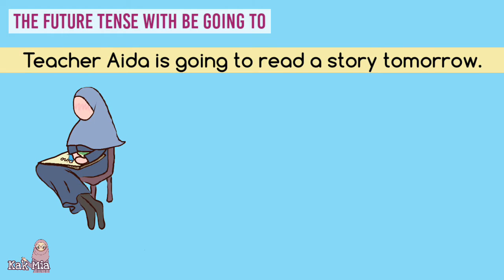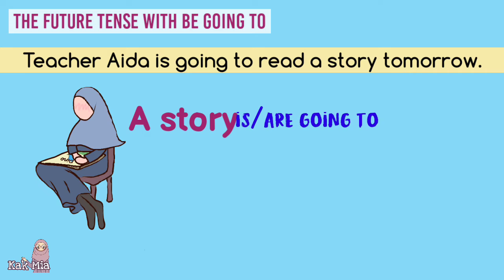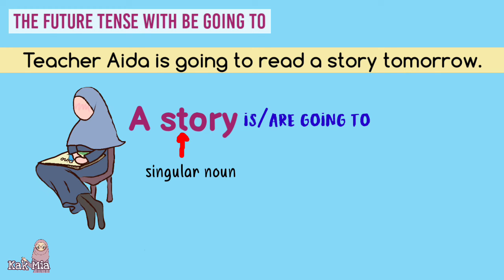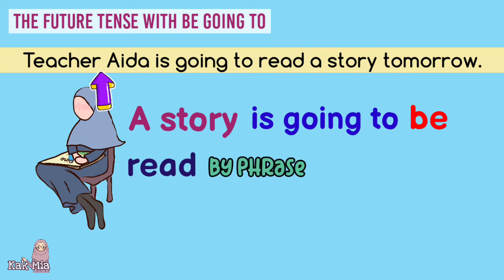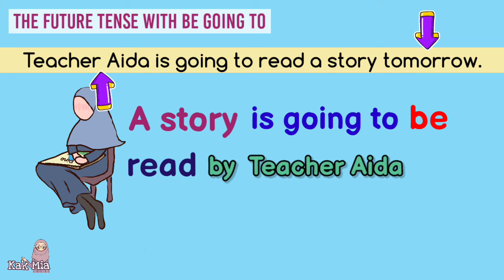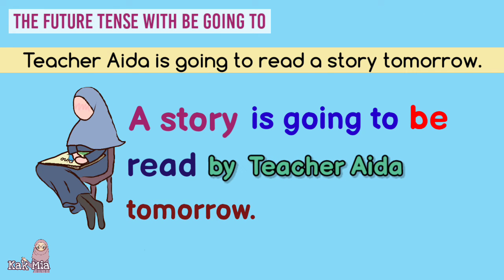Now let's change the sentence into the passive voice. As usual, start with the receiver of the action. Next, write down is or are going to. Because a story is a singular noun, so we have to use is going to. After that, add be and the past participle of the verb. Finally, write down the by phrase and the adverb of time. Well done! We have the passive voice here. A story is going to be read by Teacher Aida tomorrow.